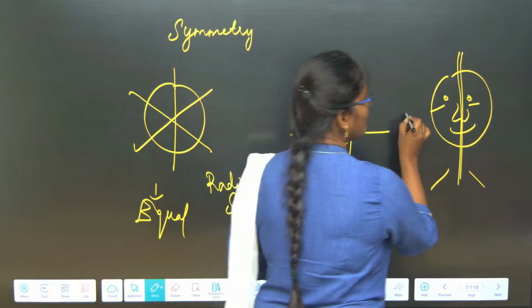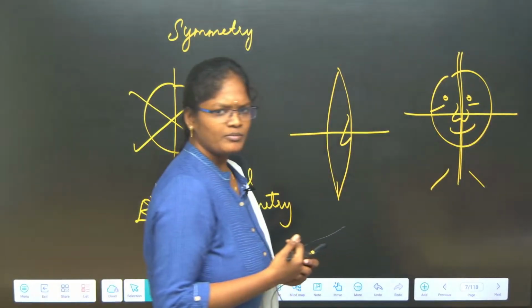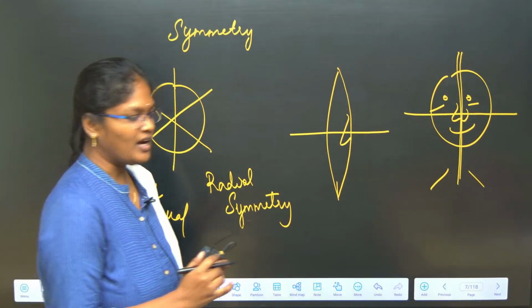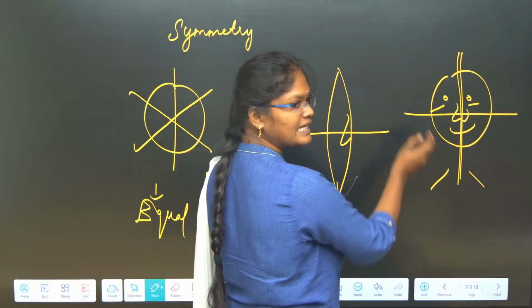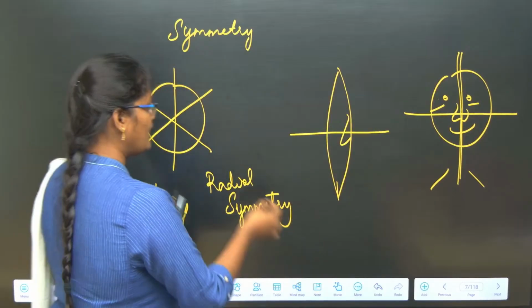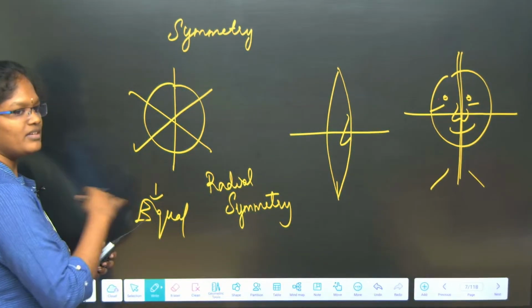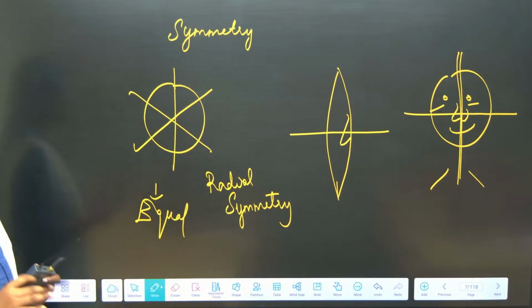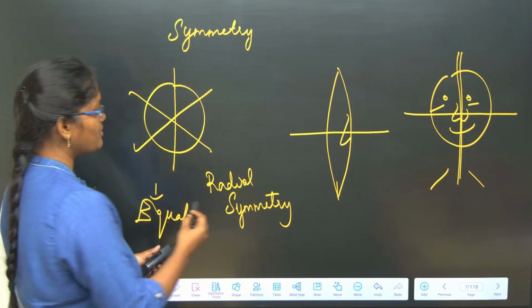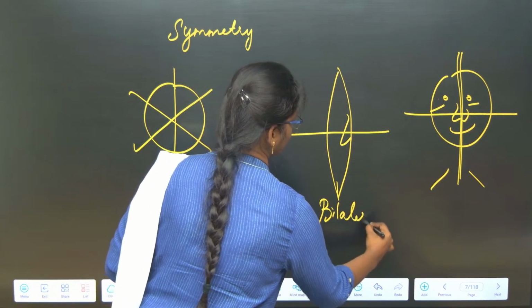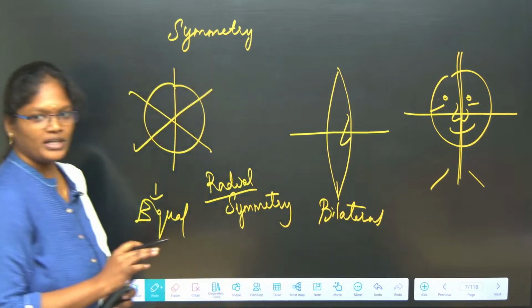If we cut at this plane, can we come up with two equal halves? No. We can come up with equal halves, but they are not morphologically similar. Okay. So that is what a bilateral symmetry. In case of a radial symmetry, whatever the plane we are cutting, we can come up with morphologically similar halves. So that is the difference between radial symmetry and bilateral symmetry. Okay. So this is what a symmetry.